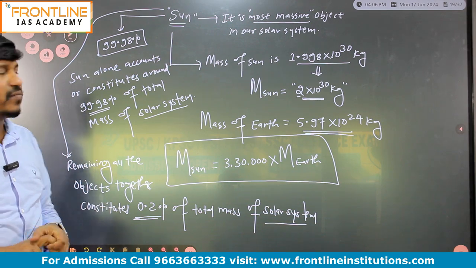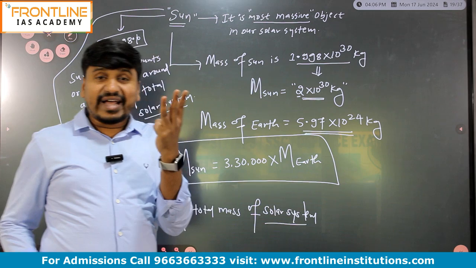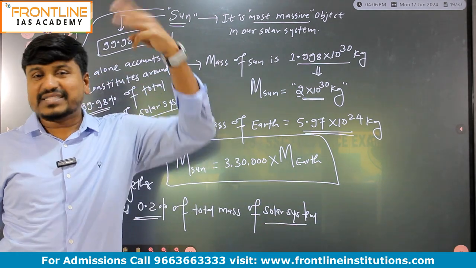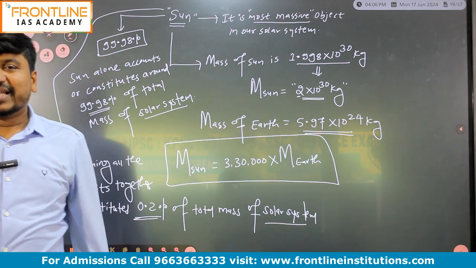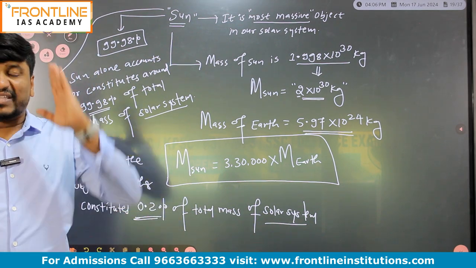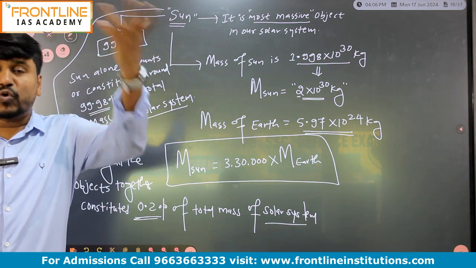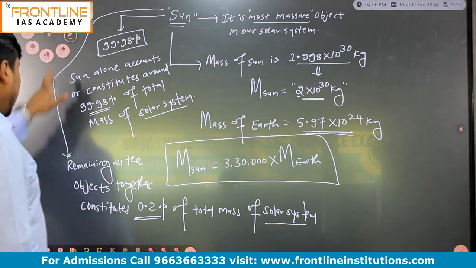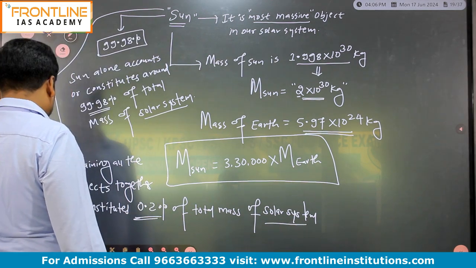99.98% of the total mass of the solar system, and the mass of the sun is almost 3 lakh times the mass of the earth. If the mass of the earth is 1, then the mass of the sun will be almost 3,30,000, right? So next point, very important point again.